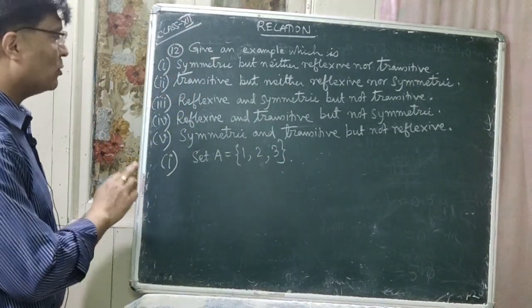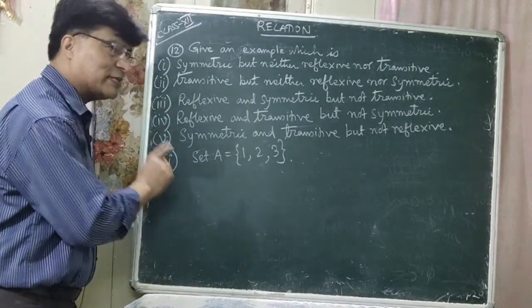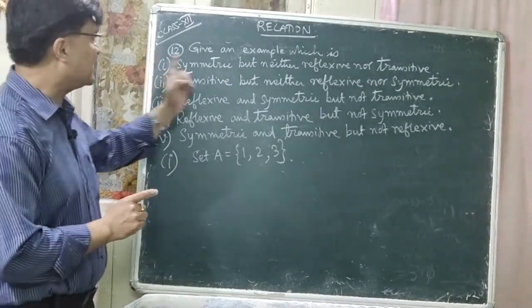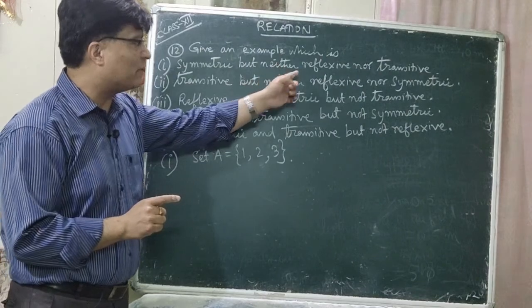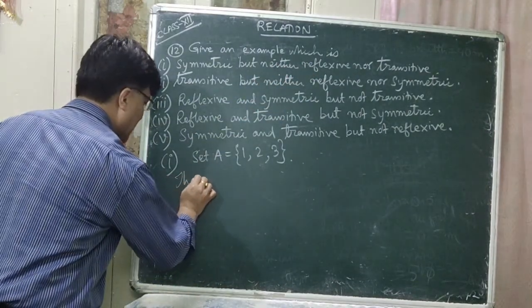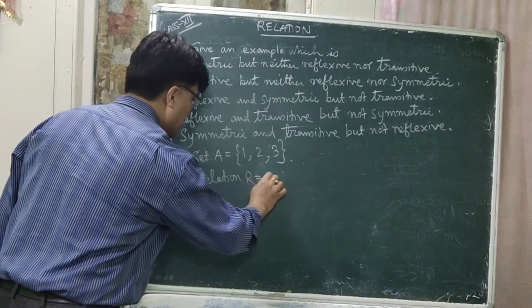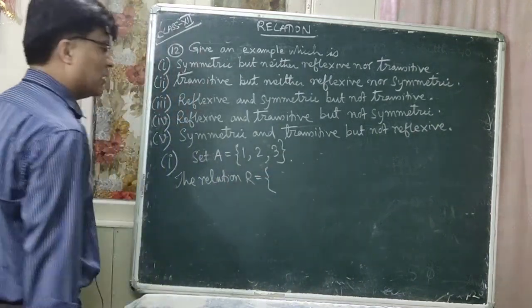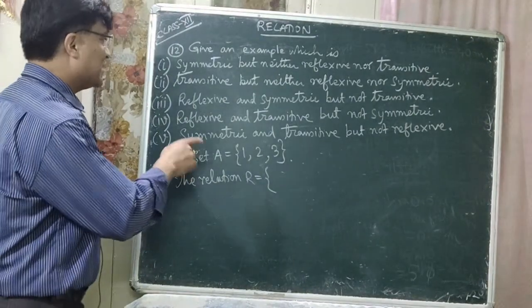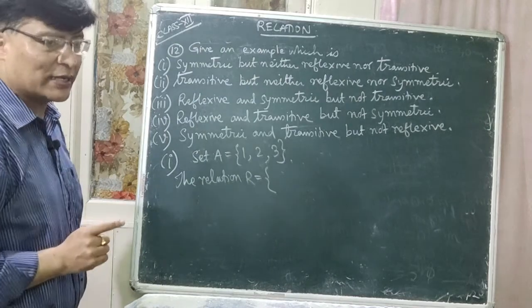Suppose set A is equal to 1 comma 2 comma 3. But you have to write down the relation which is symmetric but neither reflexive nor transitive. Okay, the relation R is equal to now, let us write down the relation R out here, which is symmetric but neither reflexive nor transitive.